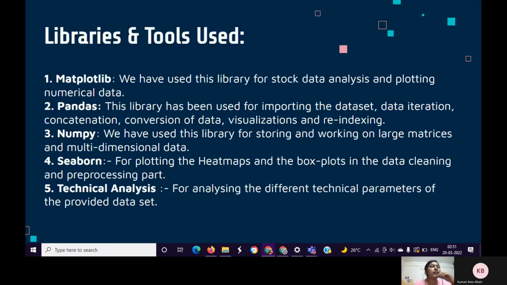Libraries and tools used. We have used multiple Python standard libraries for data analysis and visualization, which includes Matplotlib for stock data analysis and plotting numerical data, Pandas for importing the dataset, data iteration, concatenation, conversion of data, visualizations, and reindexing. NumPy, which we have used for storing and working on large matrices and multidimensional data. Seaborn for plotting the heat maps and the box plots in the data cleaning and pre-processing part. Technical analysis for analyzing the different technical parameters of the provided dataset.